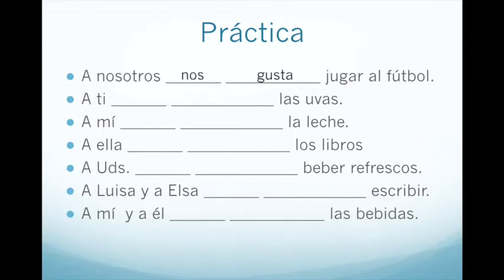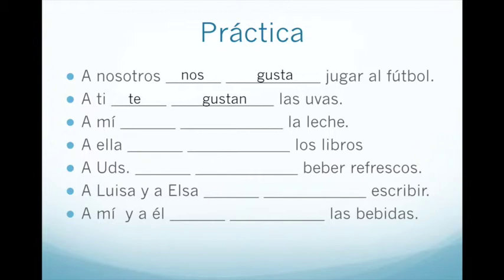A nosotros nos gusta jugar al fútbol. To us, soccer is pleasing. Playing soccer is pleasing. A ti is obviously going to be te, and because the word directly after the blank is plural, las uvas, it needs to have the n as in te gustan.